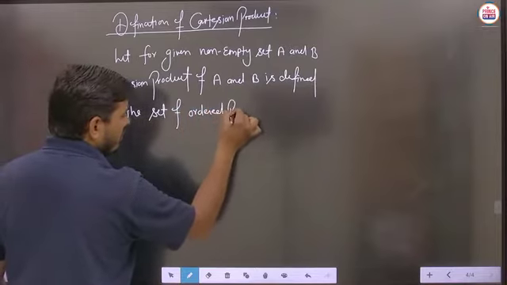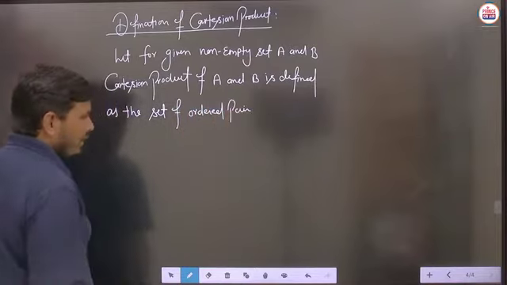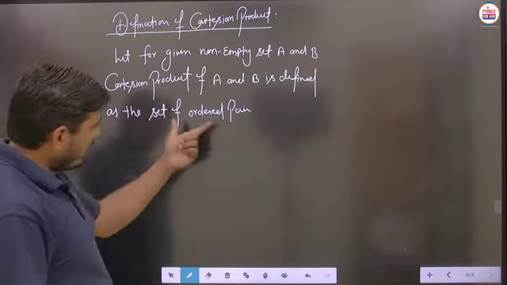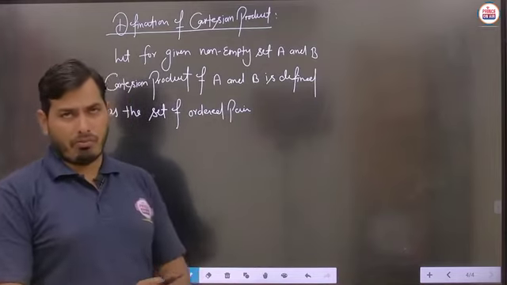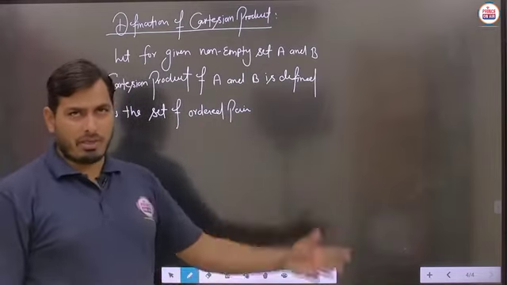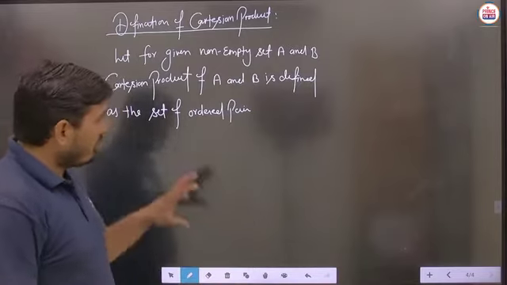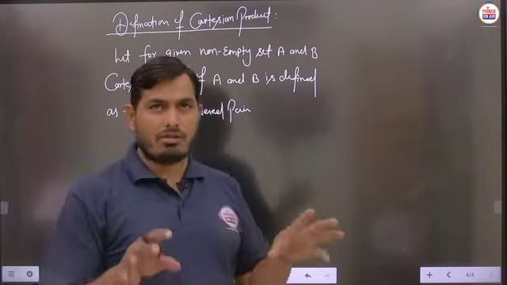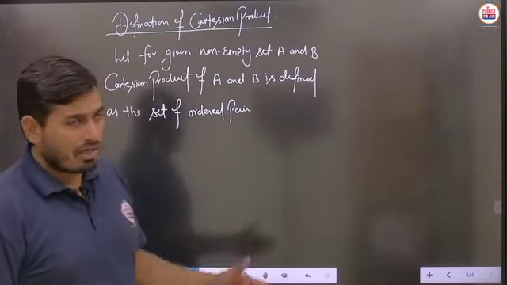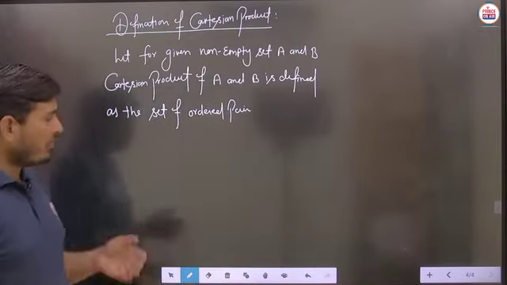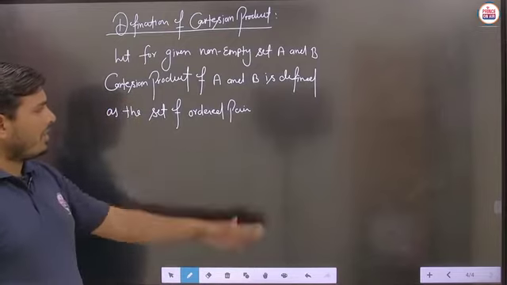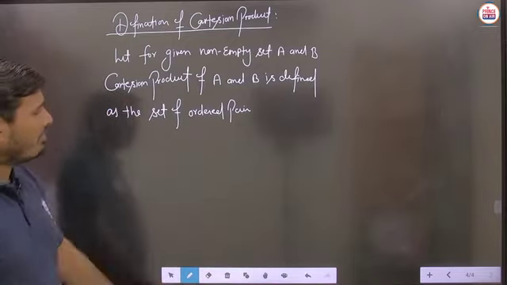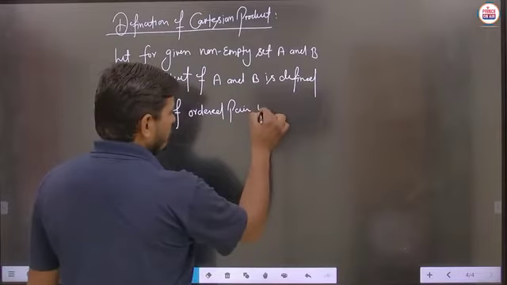This particular word, ordered pair, is again to be used in the definition part, student, and I will explain it with some basic practical examples, so that we take the definition after some examples. Then you can see the meaning of each and every word that should be written in the definition. So what we have to write here: Cartesian product of set A and B is defined as the set of ordered pairs which belongs to